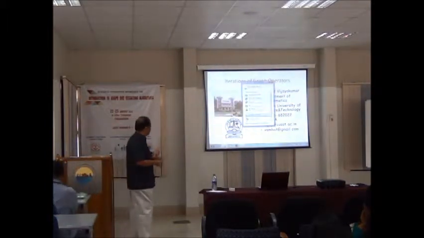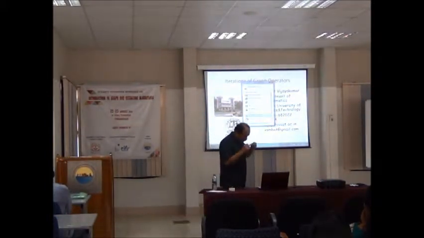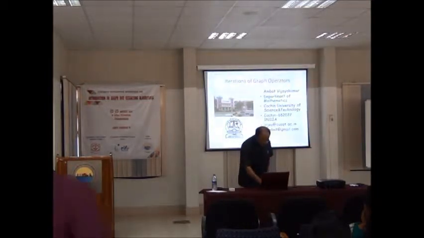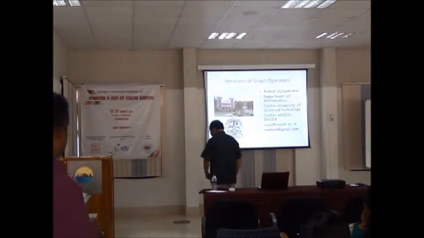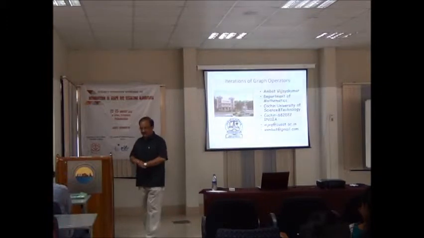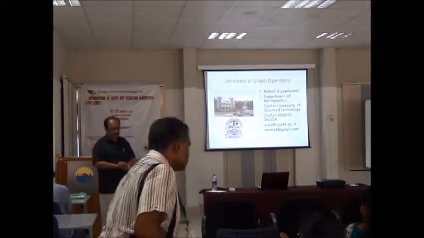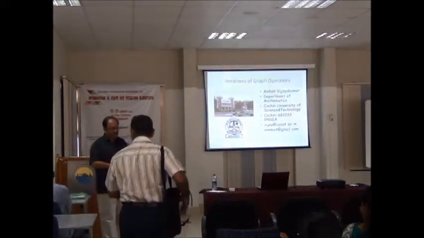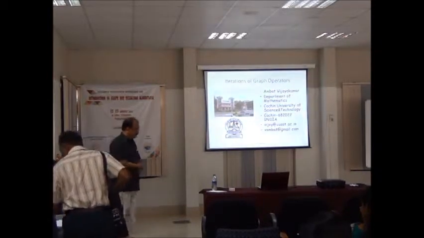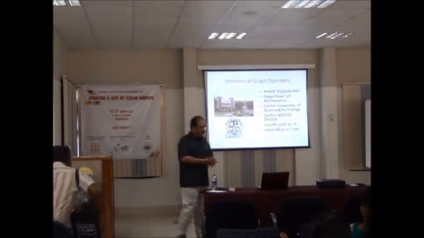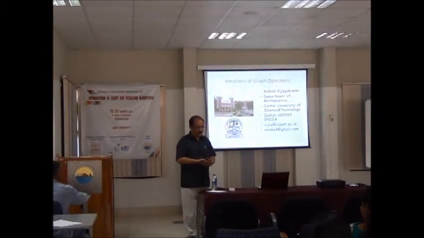It is something on graph operators as such and graph dynamics. Dynamical system is a word which you find in topology.